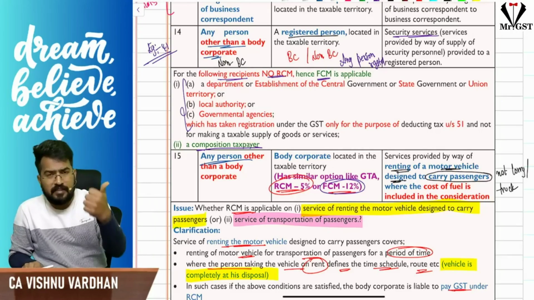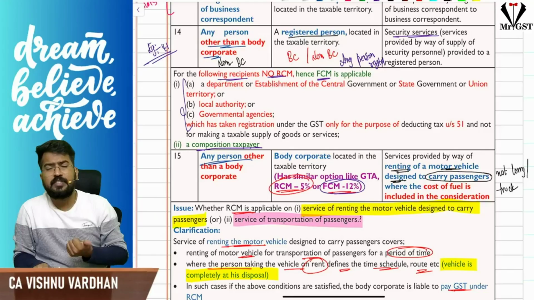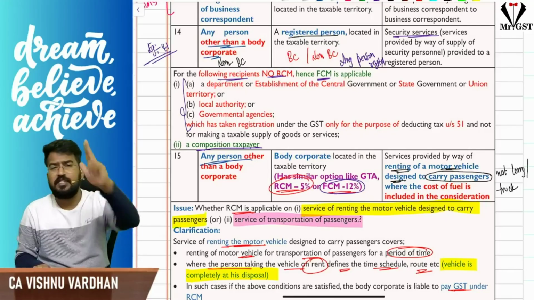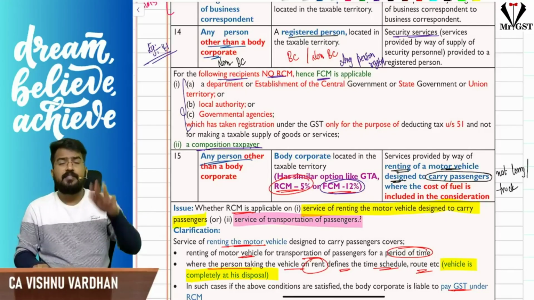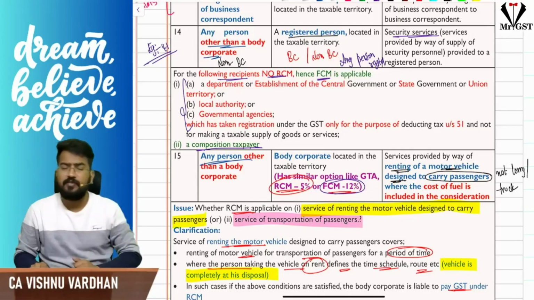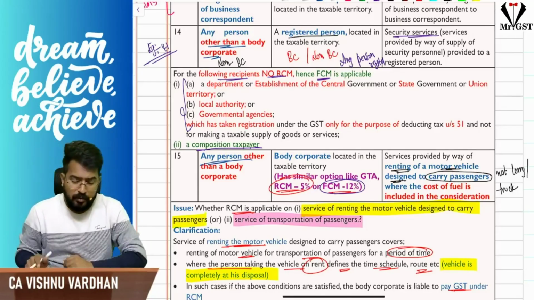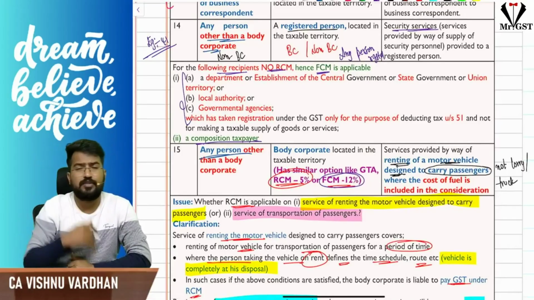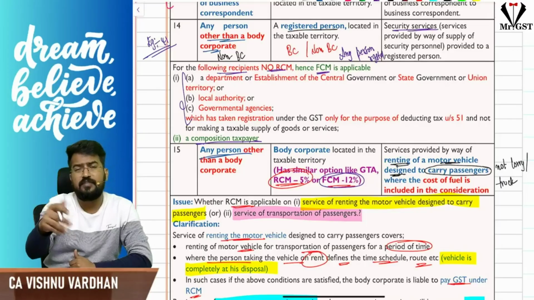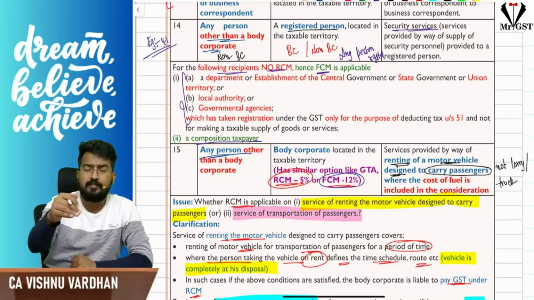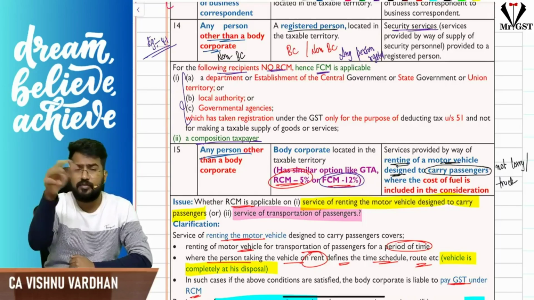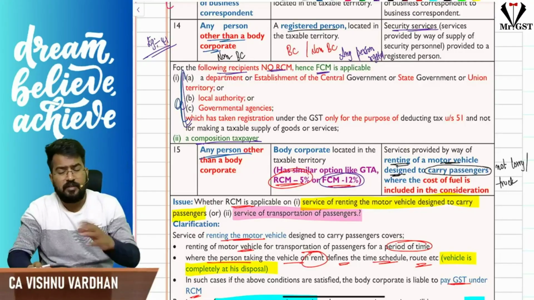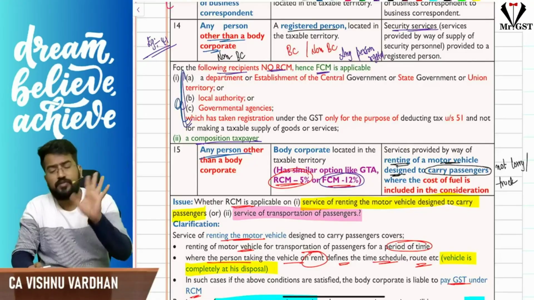Now, if the recipient is an unregistered person, FCM. If the recipient is registered, RCM. If the recipient is registered but under the composition scheme, FCM. If the recipient is registered only for the purpose of section 51, that is also FCM. So please understand, RCM is not applicable if you are providing security services, supplying manpower, to a recipient registered under the composition scheme, or to a recipient registered just for complying with section 51 provisions, such as government departments and local authorities. In that case also it is FCM.